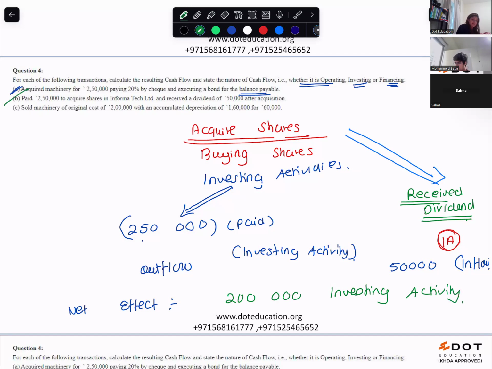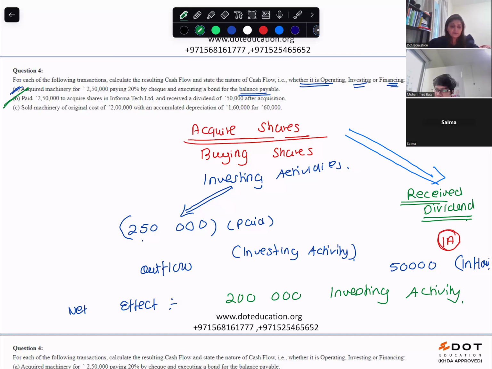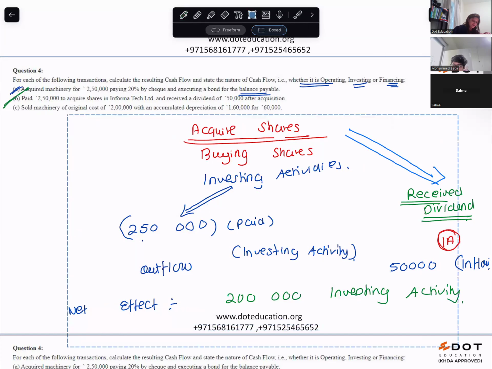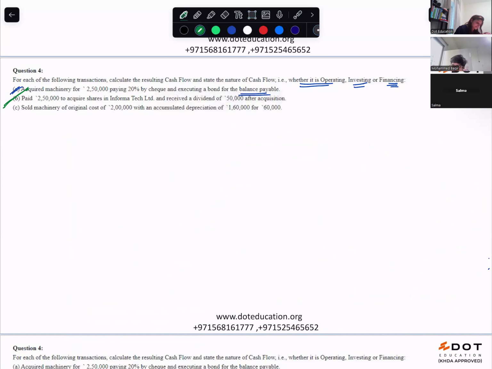See the C part now. Sold machinery of original cost of 2 lakh with an accumulated depreciation of 1,60,000 for 60,000. So sold machinery, of original cost of 2 lakh. Buying and selling of a non-current asset is investing activity. Selling of machinery is which activity? Investing activity. Very good.